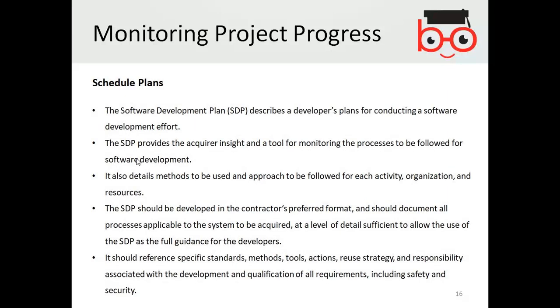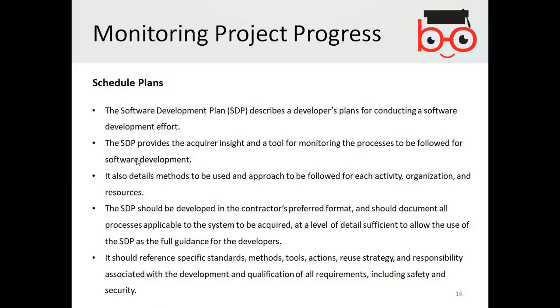Next is you have to schedule plans. The software development plan describes a developer's plan for conducting a software development effort. So the plan itself is basically the steps advised for the development efforts.